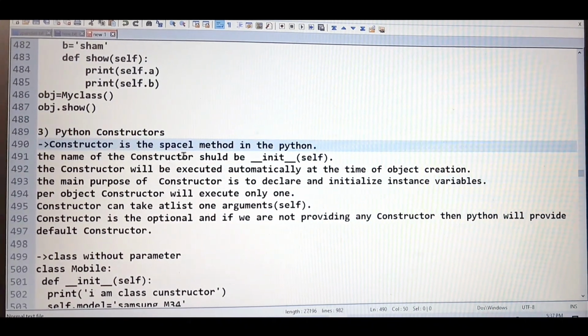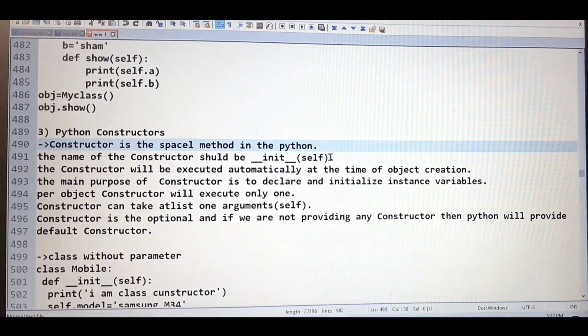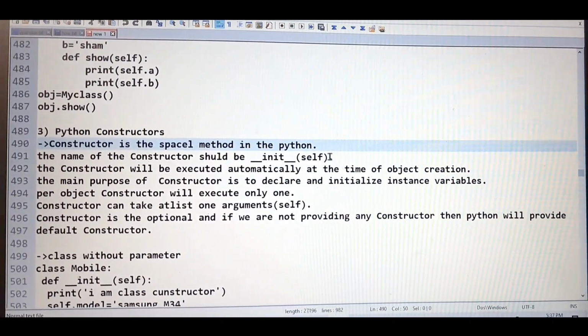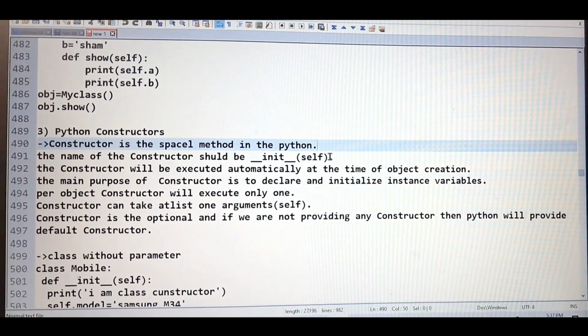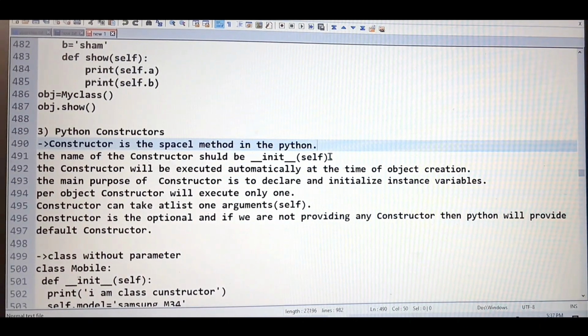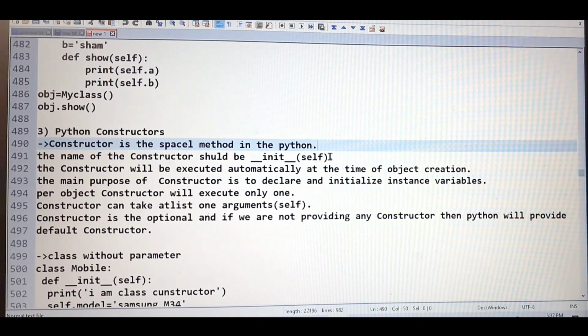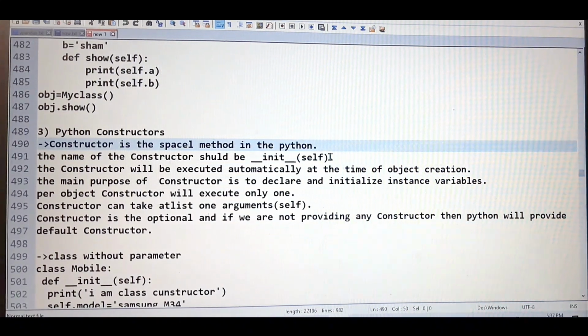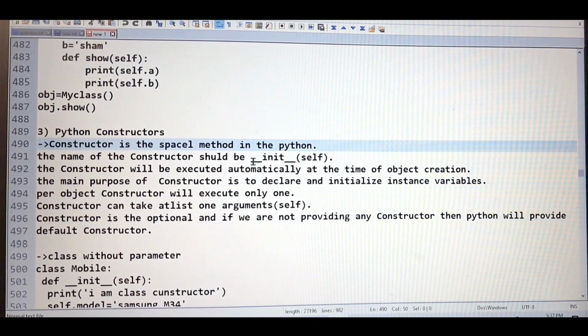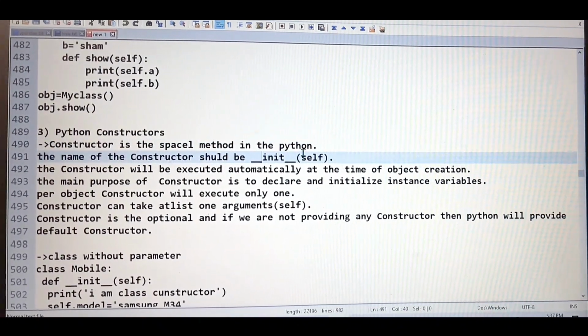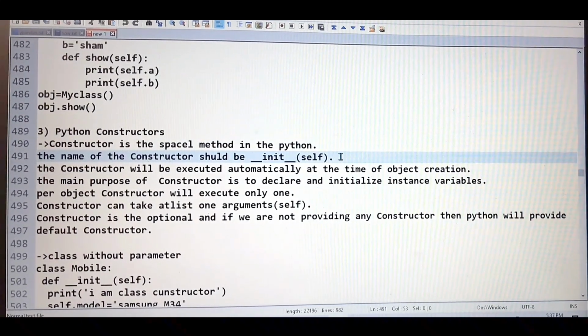See, the name of the constructor should be __init__(self). If you remember, in the general way, if we are creating a method along with the def keyword, we can use any name for that particular method. But for the constructor, it is predefined. We have to use __init__(self).